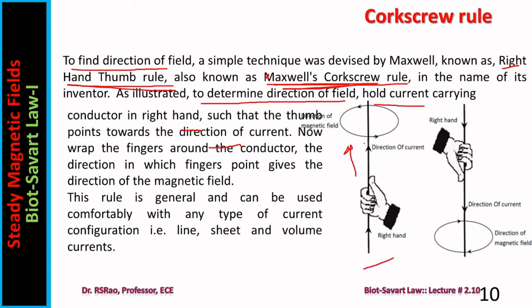In A, current is upwards, your thumb is upwards, so you can wrap your fingers only in anti-clockwise direction. Not possible to wrap in clockwise. When the current is downwards, when the thumb is downwards, you can wrap your fingers only in one way here also. So that gives you the direction. Here the direction of the field is opposite. Here it is leftwards, here rightwards.